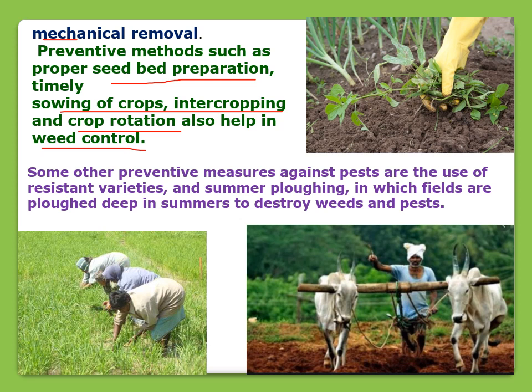Some other preventive measures against pests are the use of resistant variety, summer plowing, in which fields are plowed deep in summers to destroy weeds and pests. Whichever method is convenient to the farmer, it should be used by them, but weeds should be controlled, pests should be controlled for better growth of the crop.